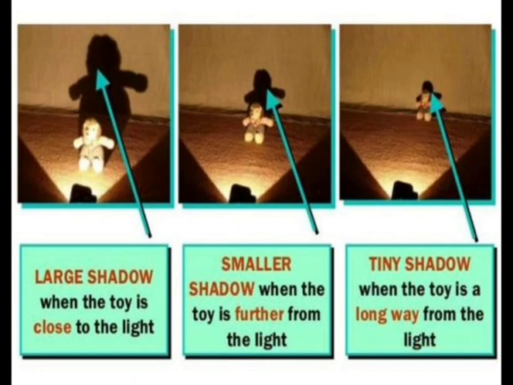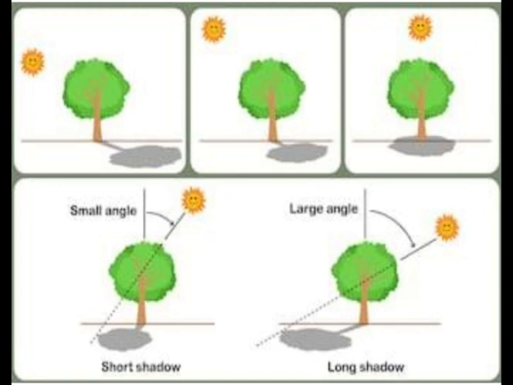Okay, now see next, the factor on which the size of the shadow depends. What was that factor? It is the angle at which the light is incident on the object. If the angle is large, the shadow formed will also be long. But if the angle is small, what will happen?